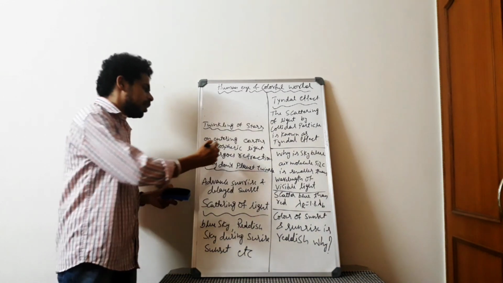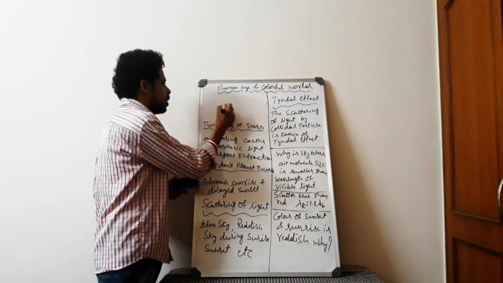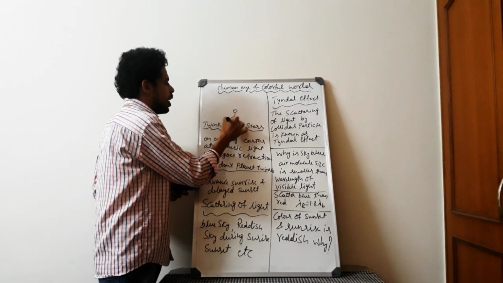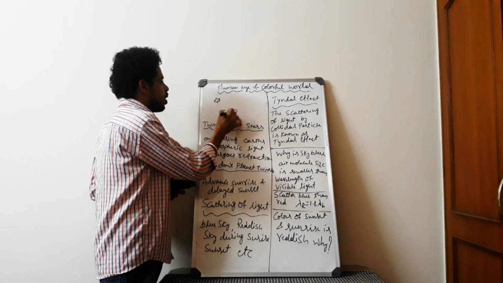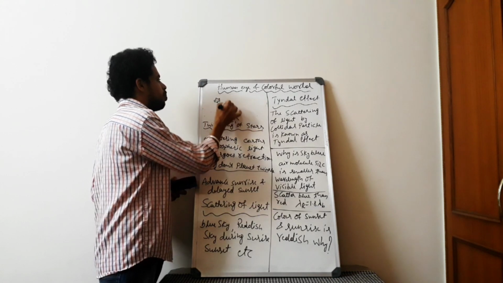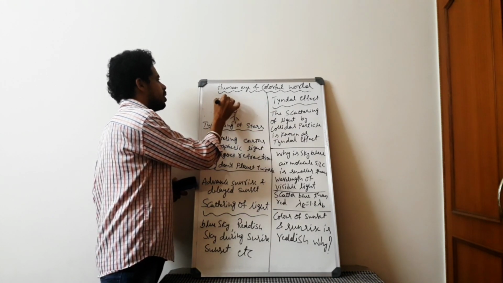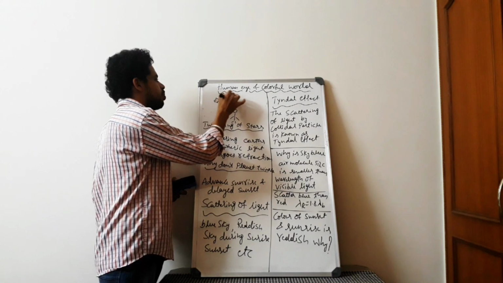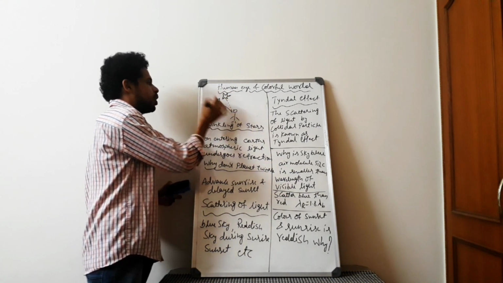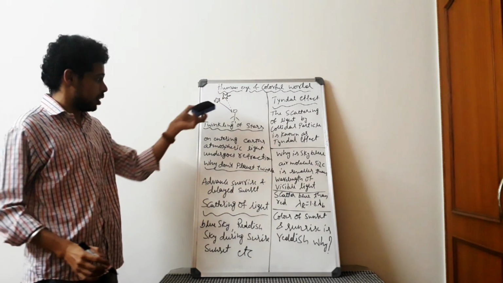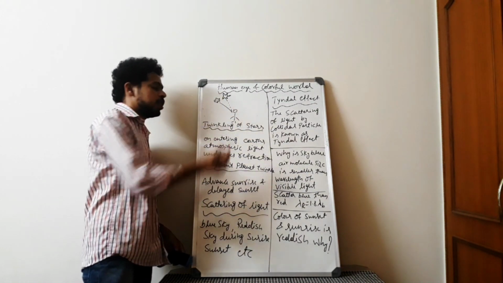So the ray gets bent. If a person is standing here, and the actual star is here, the person sees it a little higher than that. This is the apparent position of the star.